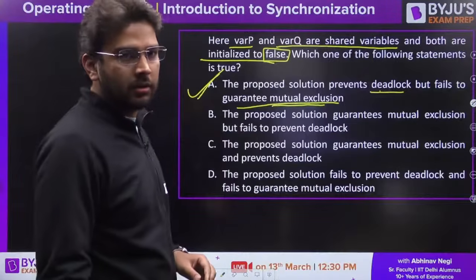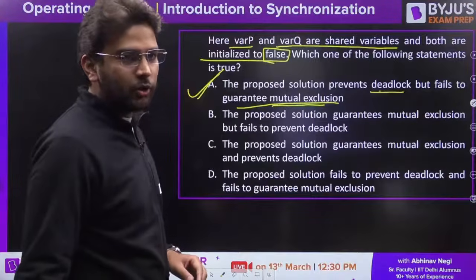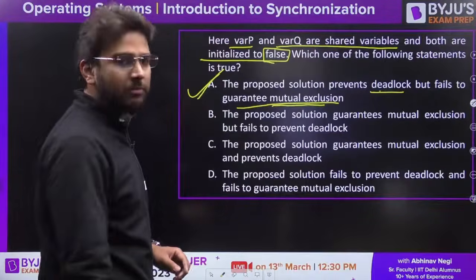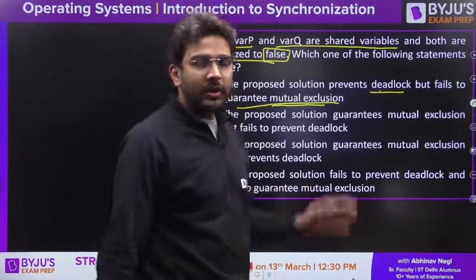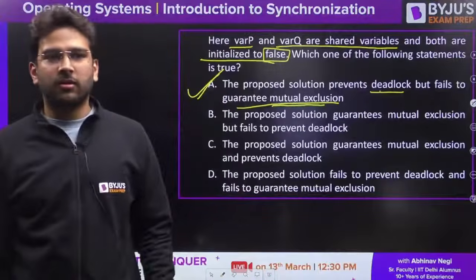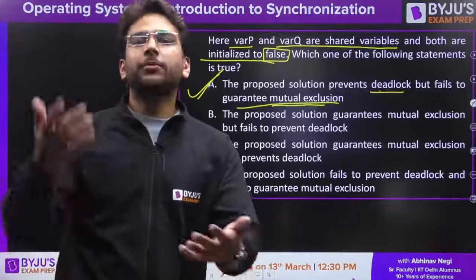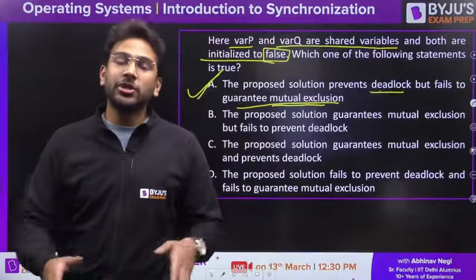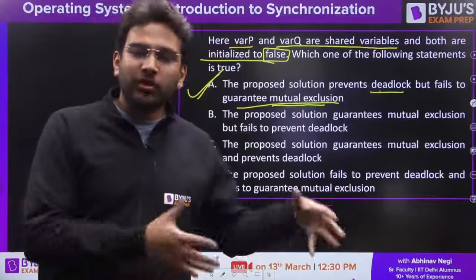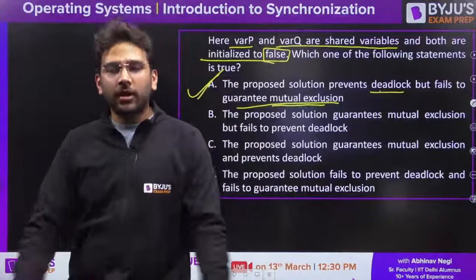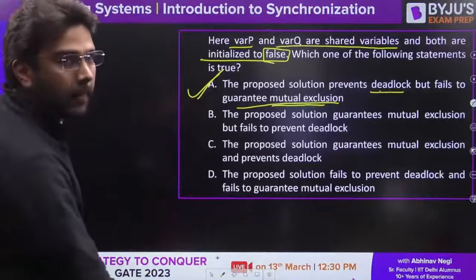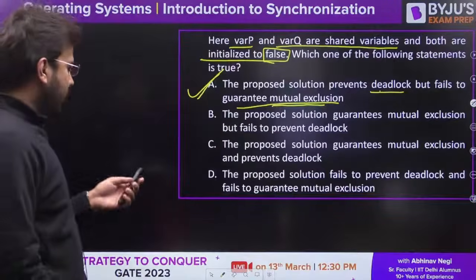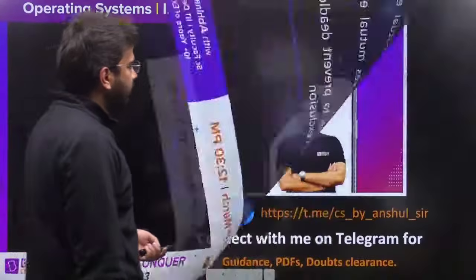Clear? अरे उत्कर्ष, डेडलॉक दोनों में होगा ना, एक सिर्फ P1 प्रोसेस में थोड़ी ना होगा, पूरे सिस्टम में होगा ना, दोनों प्रोसेस. But here in this case deadlock is not there because both the processes are getting the chance to access the critical section at the same time. So अगर mutual exclusion नहीं है तो deadlock भी नहीं होगा. Is it clear, everyone? I hope guys it is clear to you.